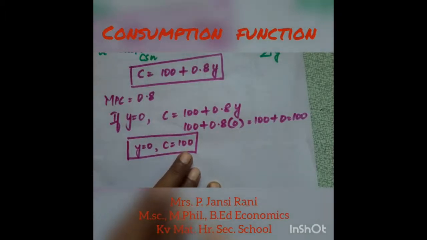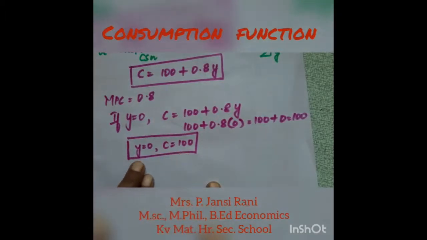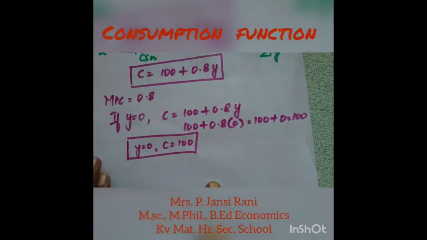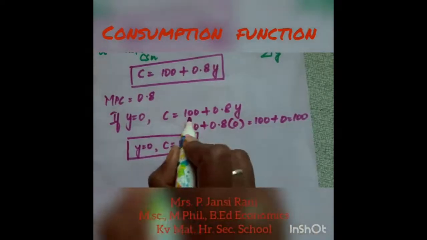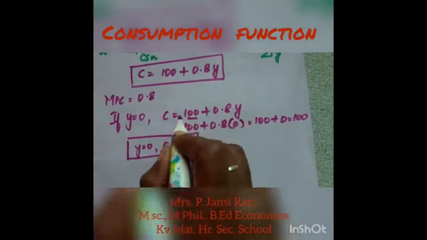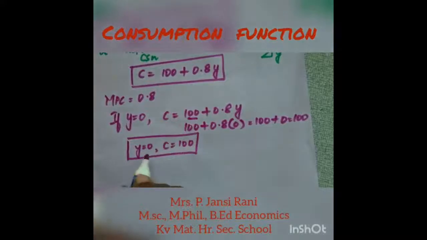How is this possible? Because even when we don't have income, we have to live and we have to eat. So we have certain expenditures. We do that expenditure either from our past savings or we borrow money from others. In the equation 100 plus 0.8Y, this 100 came because of autonomous consumption.